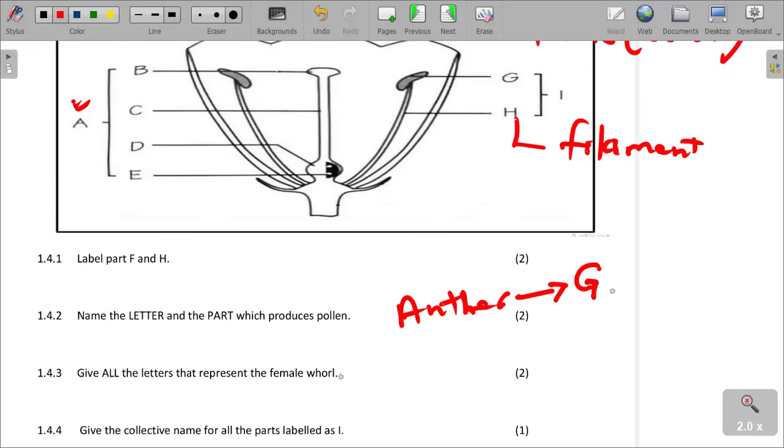It can be B, C, D, and E, which we can basically say A, according to our diagram, is representing all that.